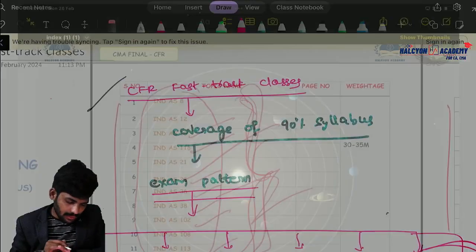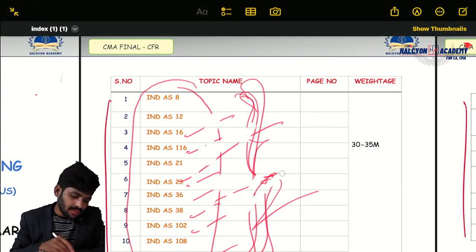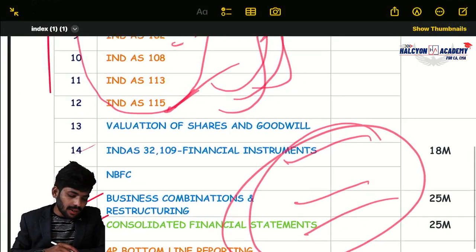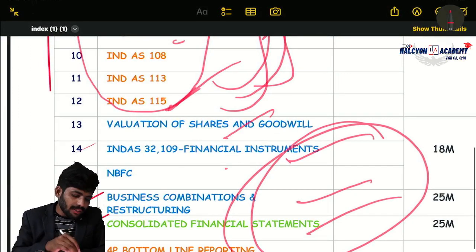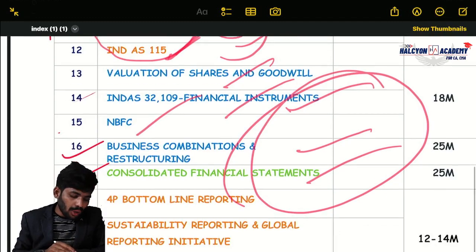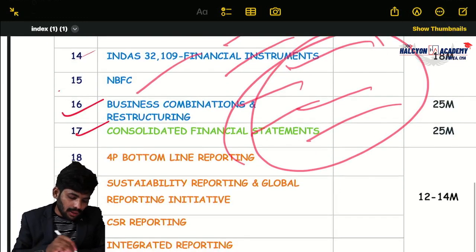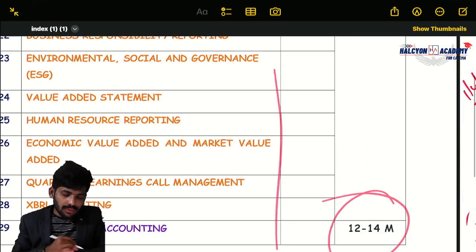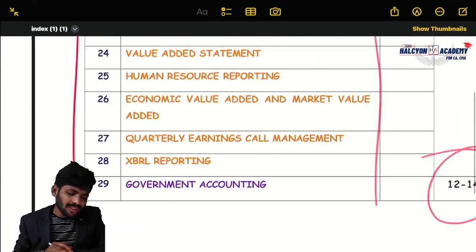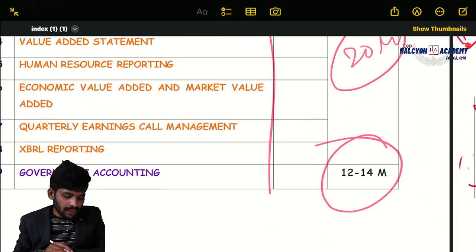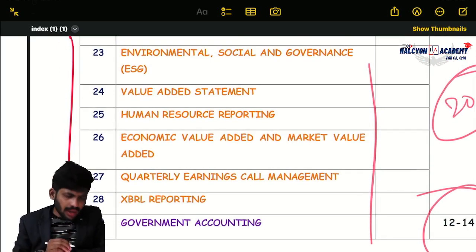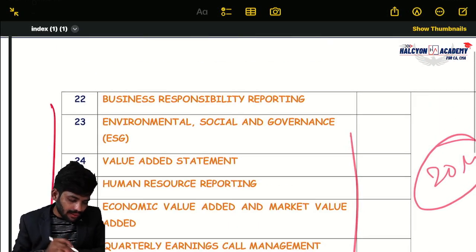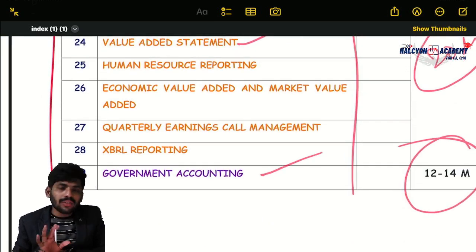Clear? These are the Ind AS, sir. Next, these are the topics: valuation of shares and goodwill. Next, Ind AS 32, 109, and NBFC simple topic, 103, 110. And these are the complete theory. So we got almost 20 marks at least on theory topics. Last time we got almost 20 marks, I think. The value added statement question they have directly given. Next, government accounting questions, basic questions as we expected, they have given, that's it.